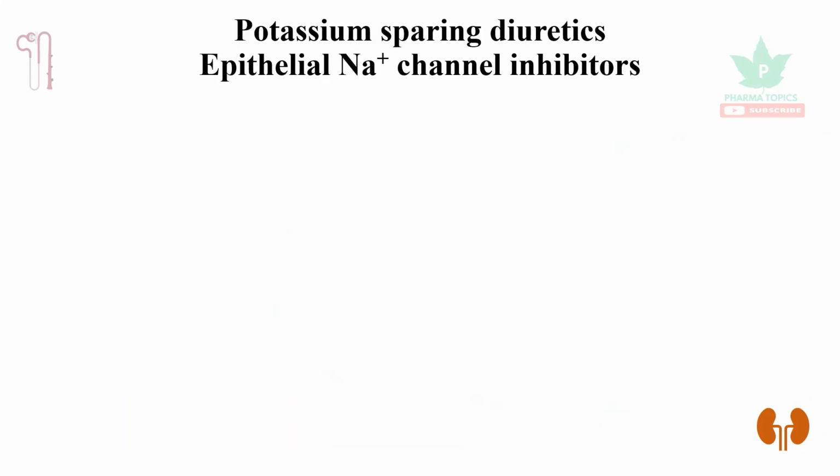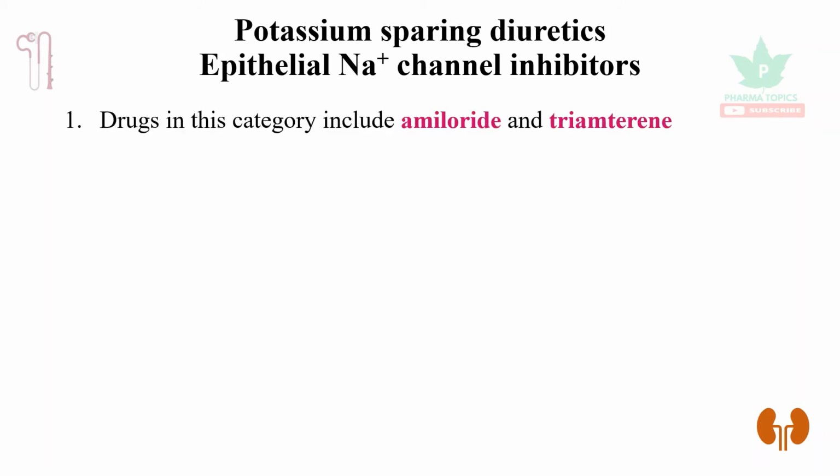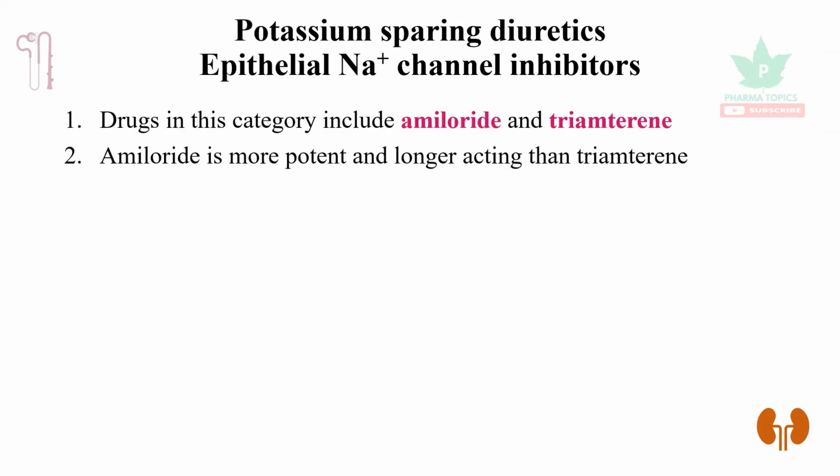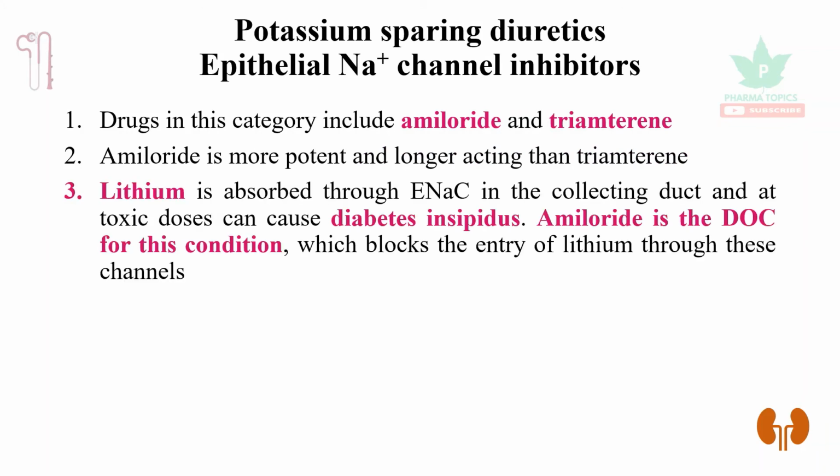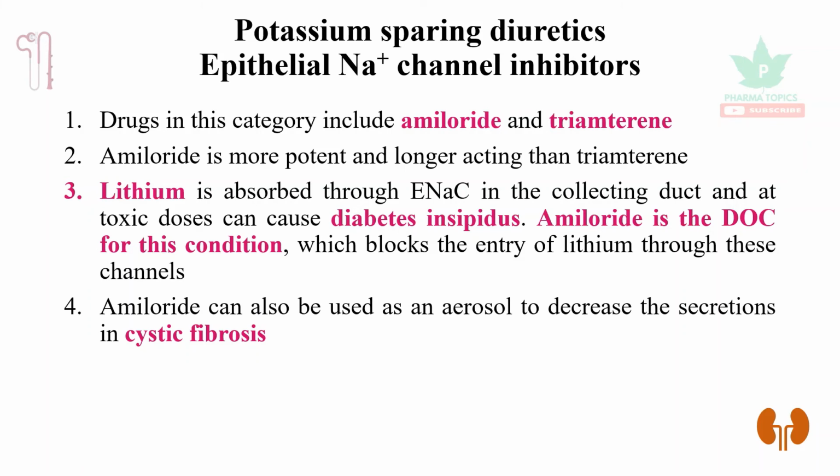So let us have a short note of epithelial sodium channel inhibitors. Two drugs are there in this category, amiloride and triamterene. Amiloride is the more potent and longer acting than triamterene. Lithium is absorbed through the epithelial sodium channel in the collecting duct, and at toxic doses it can cause diabetes insipidus. Amiloride is the drug of choice for this condition, which blocks the entry of lithium through these channels. Amiloride can also be used as an aerosol to decrease the secretions in cystic fibrosis.